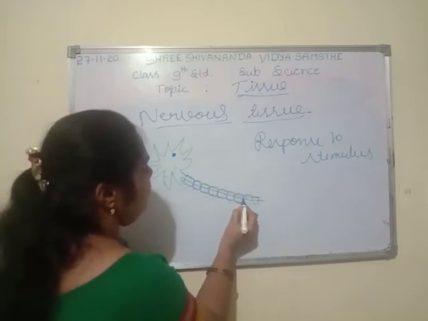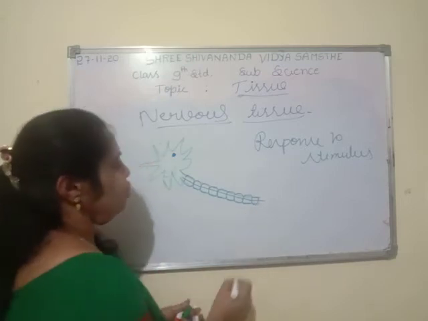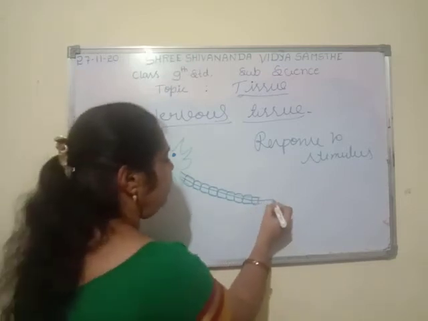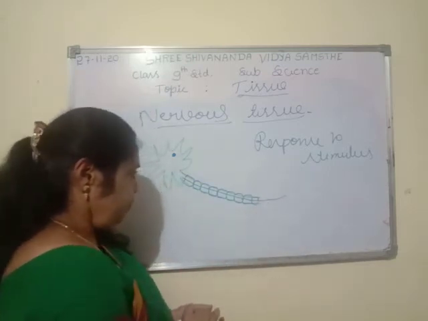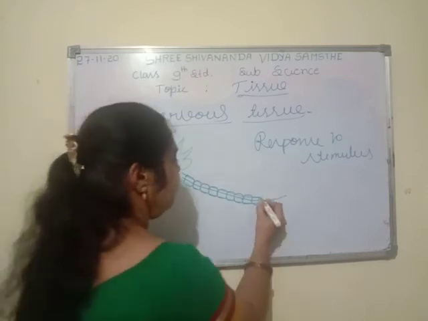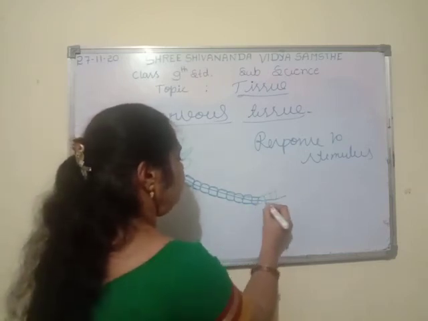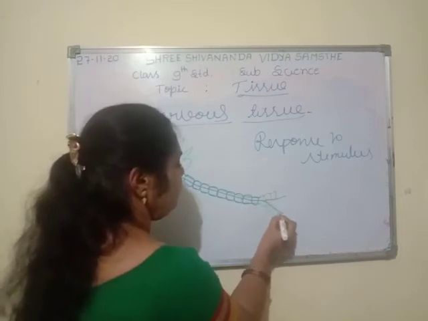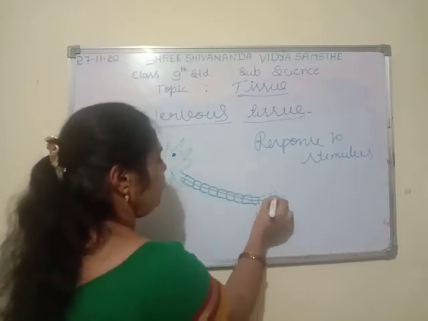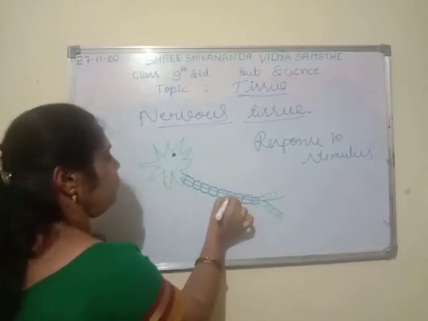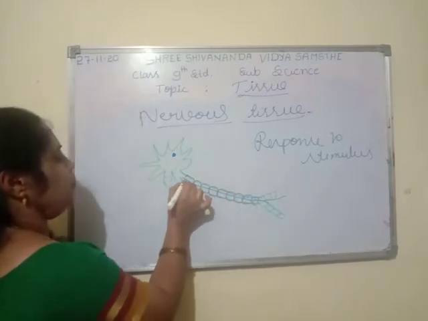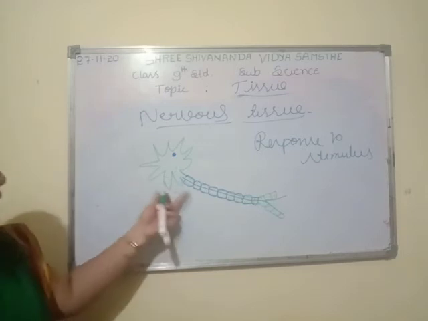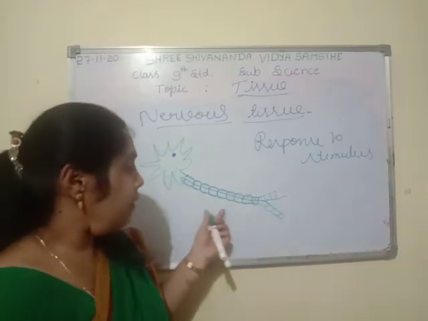So this nerve is a structural and functional unit of nervous tissue. This is the structure of nervous tissue.